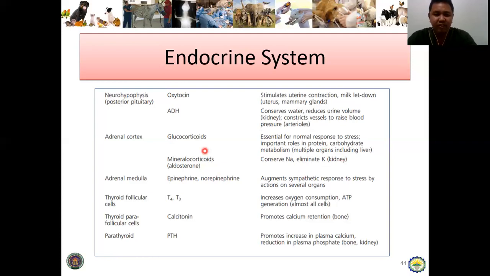And then aside sa glucocorticoids, there is also the mineralocorticoids or the aldosterone. So involved siya sa kidney physiology. So it conserves sodium and eliminates potassium in the kidney. So amo na siyang purpose niya.